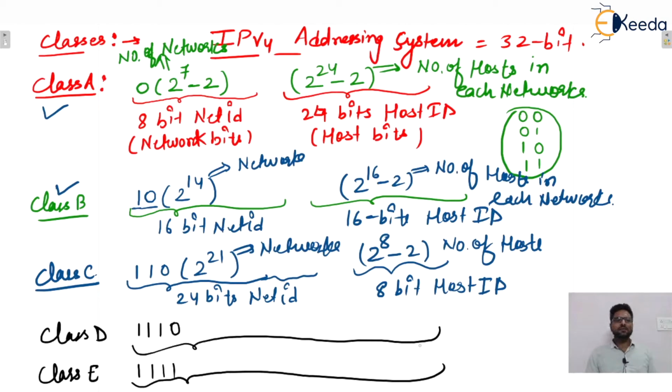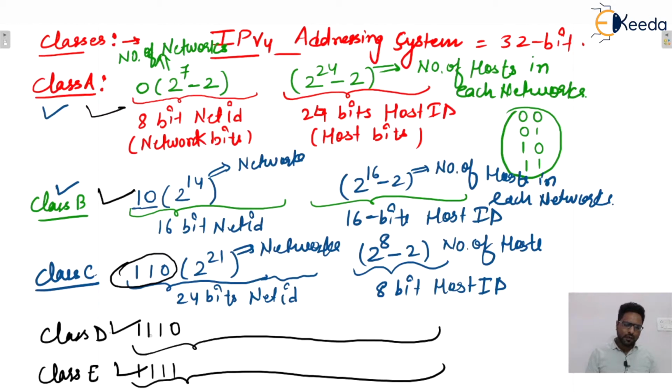Okay. So these are the classes: class A, class B, class C, and so on. Let us see class E in any IP address. If the extreme 3 bits are 110, then it does not belong to class A, nor class B, nor class D, nor class E. So every IP address belongs to specifically only one class. I hope this one is clear to everyone. That's why these bits are fixed.